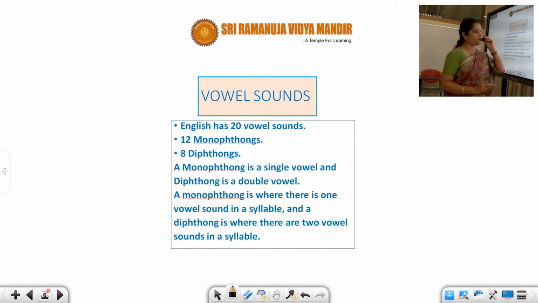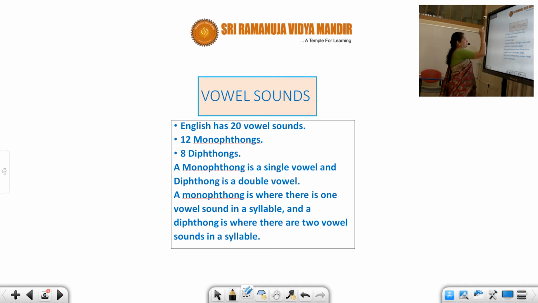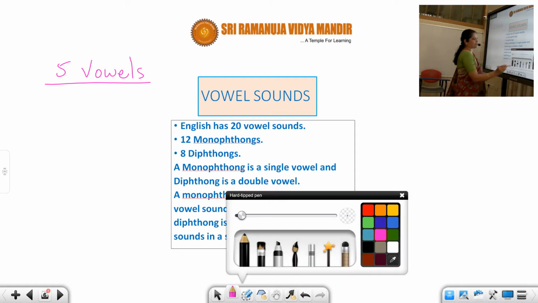We will start the vowel sounds, students. English has 20 vowels. How many vowels are there? Only 5. We have only 5 vowels. What are the 5 vowels?